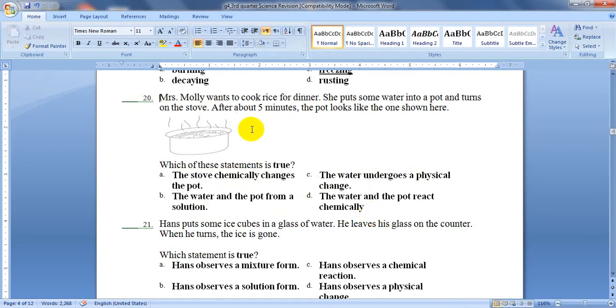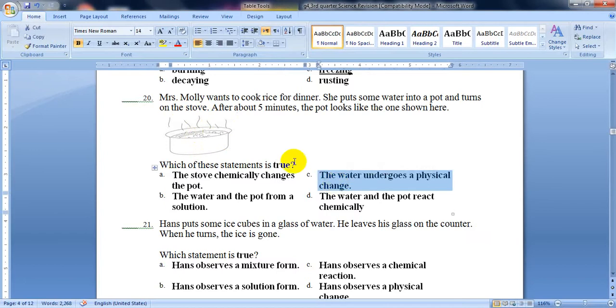Again, the water is boiling, so it gets enough heat to change from a liquid into a gas, water vapor. So evaporation is a process which is happening here. It is a physical change. So the answer will be letter C. The water undergoes a physical change.